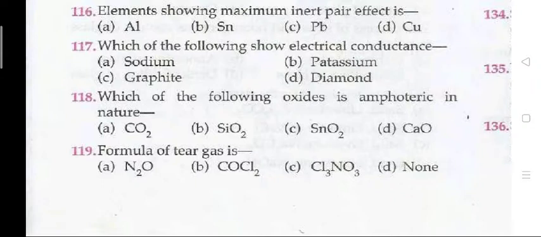Which of the following shows electrical conductance? The right answer is C, that is graphite. Question 118. Which of the following oxide is amphoteric in nature? The right answer is C, SnO2. Formula of tear gas is C, Cl3NO2.